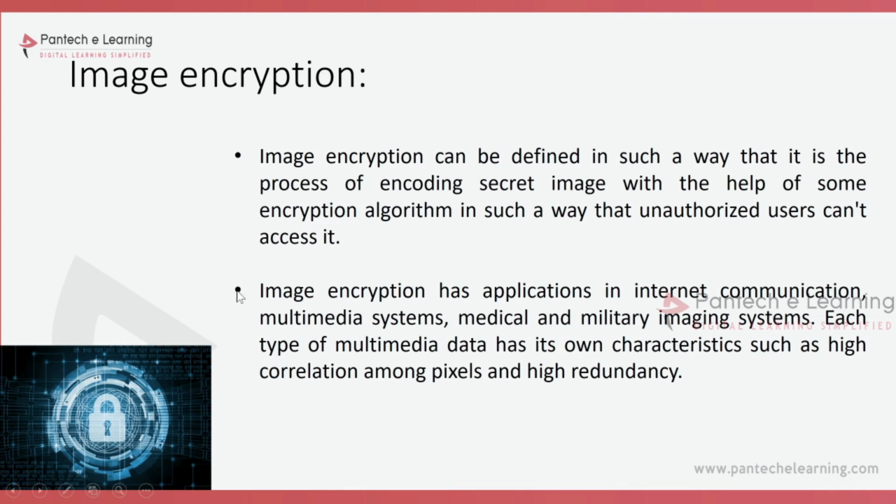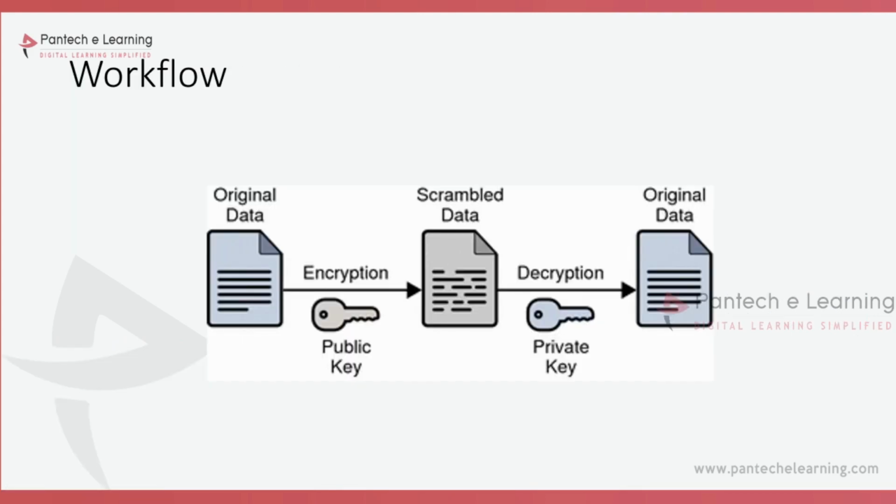How does the working happen? The original data, let it be an image, text, anything, we take that data and we will have the public key. The public key will be in the form of randomization. Here we will be able to apply the Advanced Encryption Standard and a randomization algorithm. So with all these different higher security applications we will be able to encrypt the data.